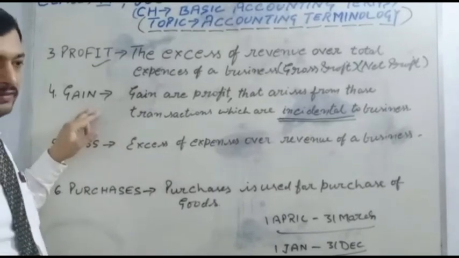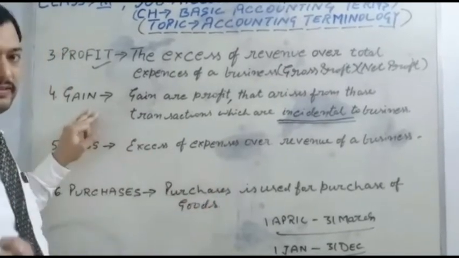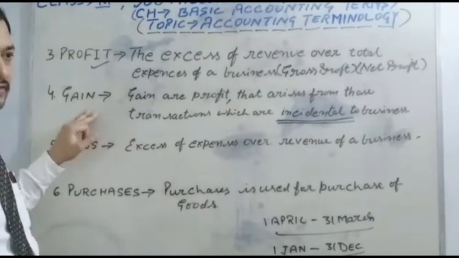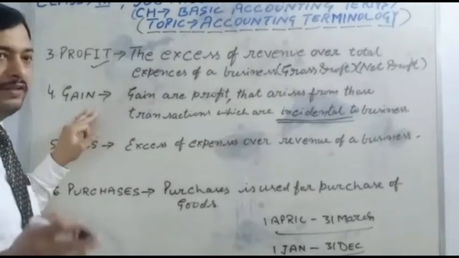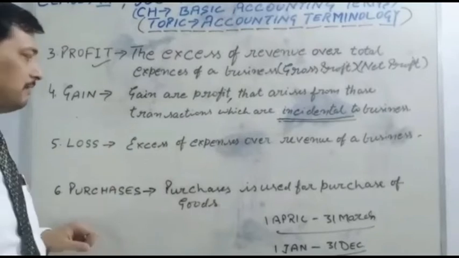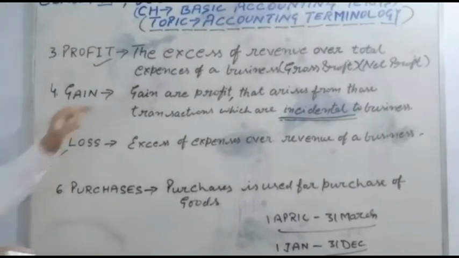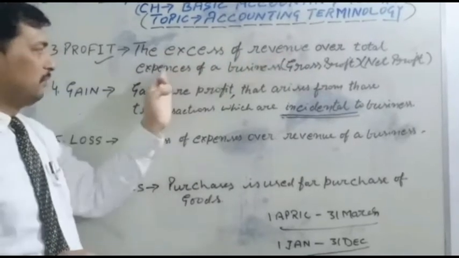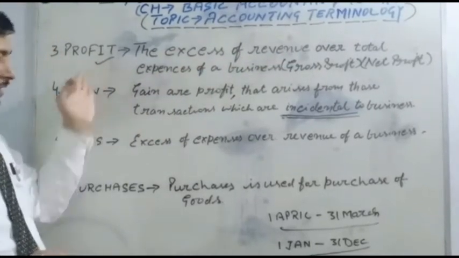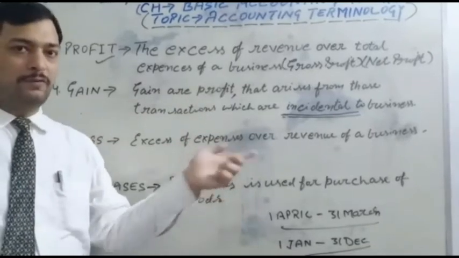Sale of shares is a gain. And winning a court case is a gain, because the businessman does not always win the court case. It is incidental to business. So, clear? Next is loss. As per the excess of revenue over total expenses, it is called a profit. And loss is the excess of expenses over revenue of a business.